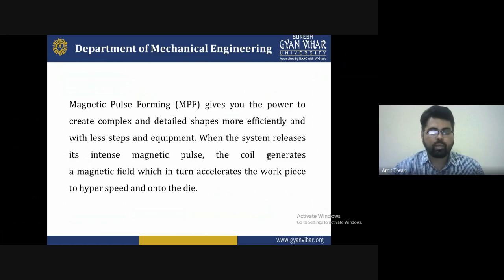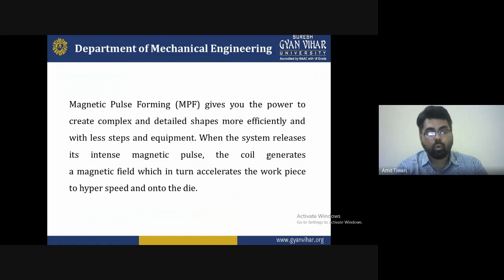So we apply most of this available energy to forming and reduce the energy losses due to the resistance heating of the workpiece material. We have to understand that energy is wasted by the resistance heating, and the forming pulse is kept shorter.